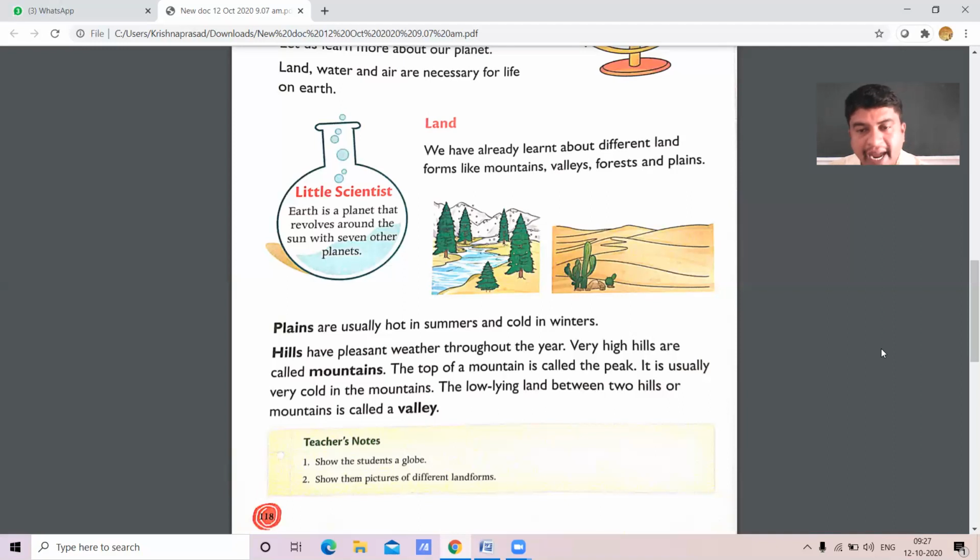The low-lying land between two hills is called a valley. Between the two mountains, which is called a valley. Between the two hills, which is known as a valley. Am I right, children? Yes, this is all about mountains, hills, plains, and valleys.